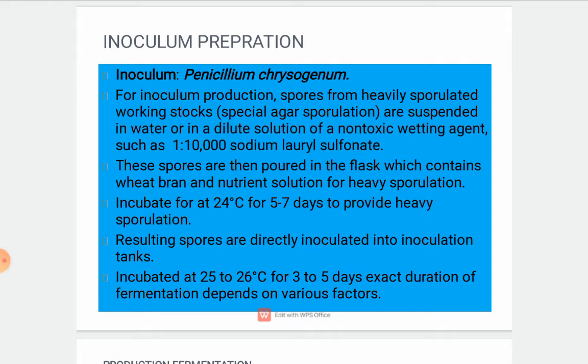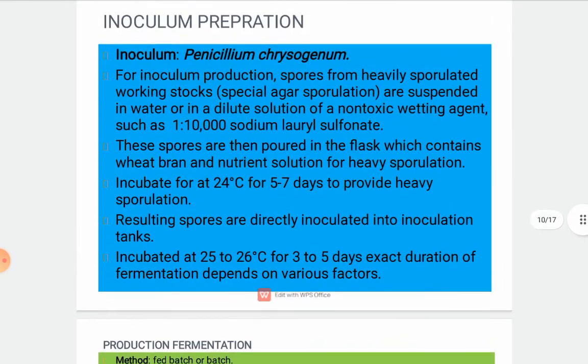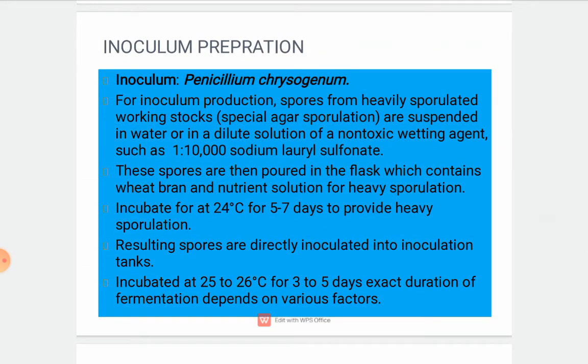For inoculum production, spores from heavily sporulated working stocks are suspended in water or in a dilute solution of a non-toxic wetting agent like sodium lauryl sulfate, such as in the dilution of 1 to 10,000. These spores are then poured into a flask which contains wheat bran and nutrient solutions for heavy sporulation. Incubate at 24 degrees for 5 to 7 days to provide heavy sporulation.